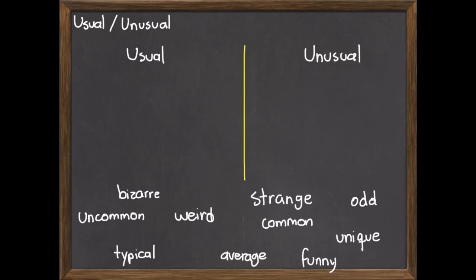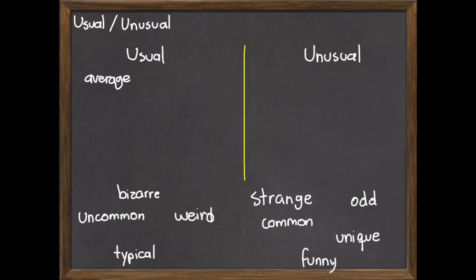Unusual means the opposite. You don't see it every day. You might see it not very often in your life. For example, we can have average height, average weight, average looking people in our lives. We might know some average looking people, meaning that they are usual. You see them every day, and they look like other people you see every day.